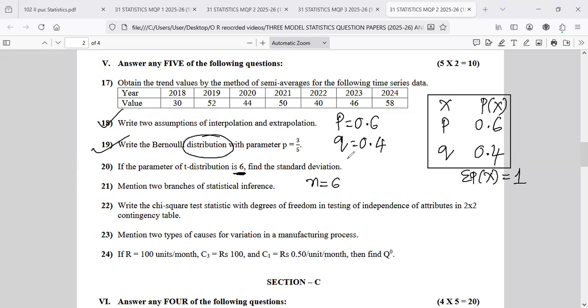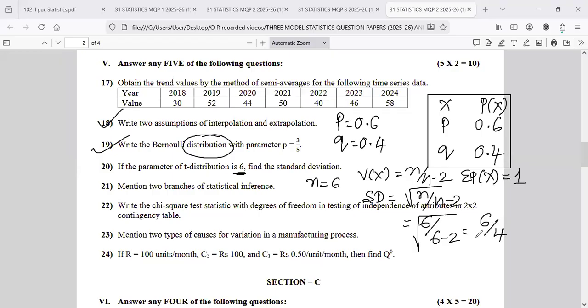So variance is n divided by n minus 2. Very good. Yes, variance is n divided by n minus 2, but they are asking for the standard deviation. So n divided by n minus 2. What is the parameter? 6. Root of 6 divided by 6 minus 2, so 6 divided by 4.